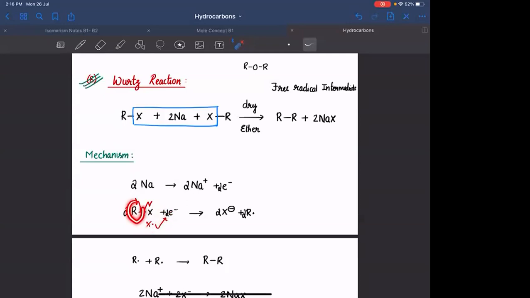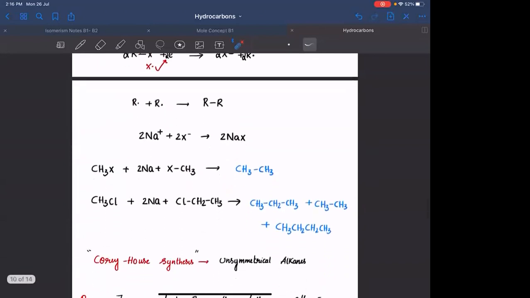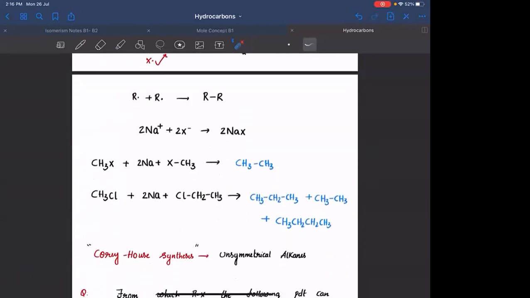अगर R ज़्यादा electronegative होता तो this would have been converted into negatively charged species. But आपको carbon is less electronegative, halogen is more electronegative, hence you have formed X minus and R free radical. Two R free radicals will combine to form an alkane. If you are taking different types of alkyl halides, you will be forming different types of products. We are intending to form propane in this reaction, but you are also forming ethane as well as butane, which is not desirable. Hence, we won't be using Wood's reaction for the formation of unsymmetrical alkanes.